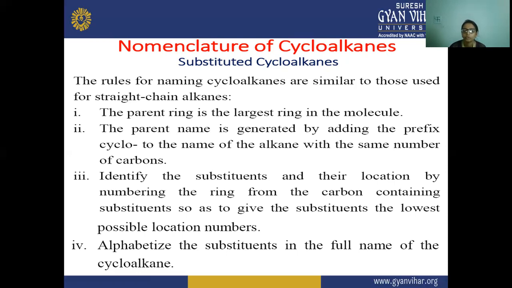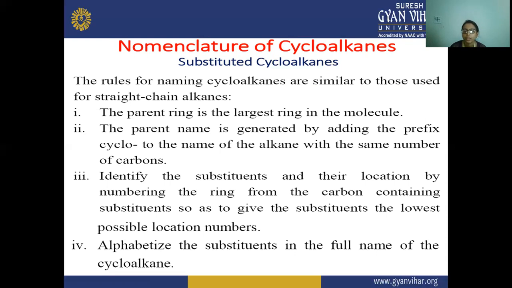After that, we have to locate the position of that substituent on the ring by giving it a number, so as to give the substituent the lowest possible location number. Next, we have to alphabetize the substituents. If more than one substituent is attached, then we have to alphabetize the substituents in the full name.